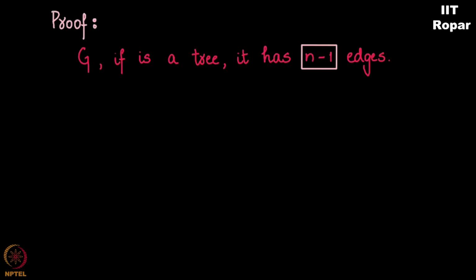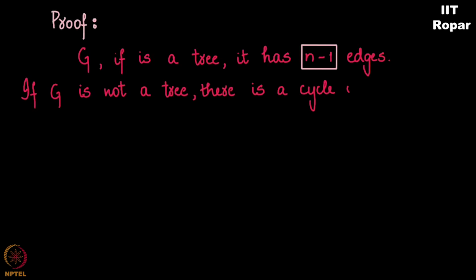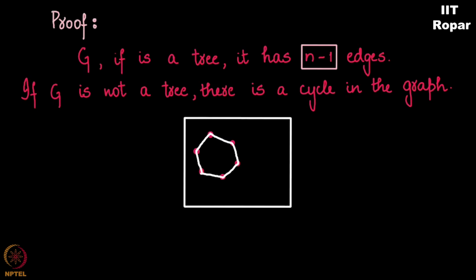Now if the graph is not a tree, then what do you mean by that? Then there's a cycle somewhere in the graph. Spot this cycle and remove just one edge from the cycle. What happens to the cycle now? The cycle no more exists.